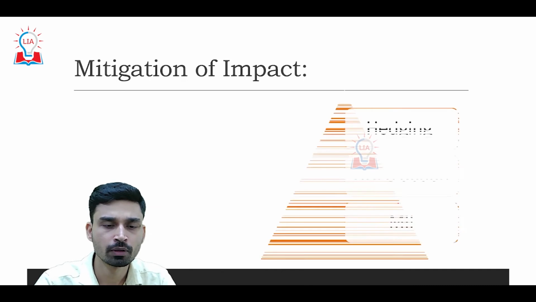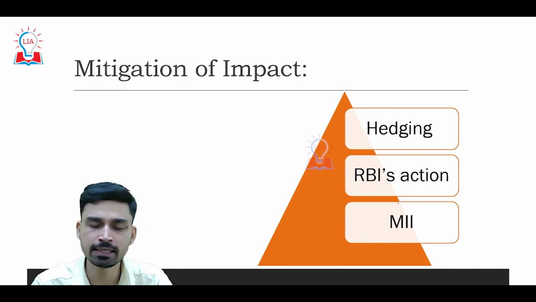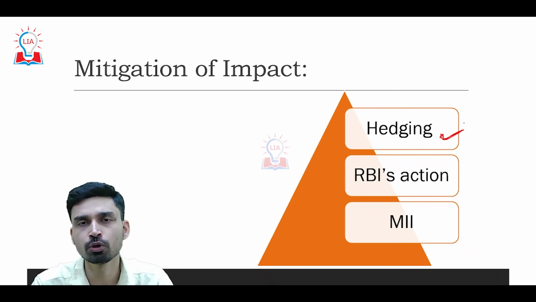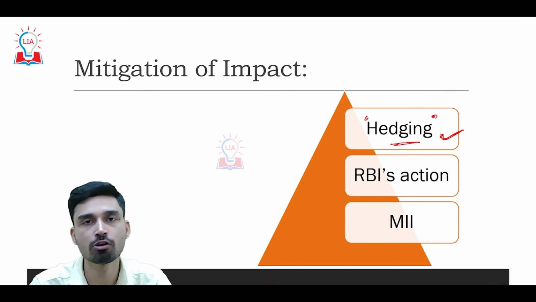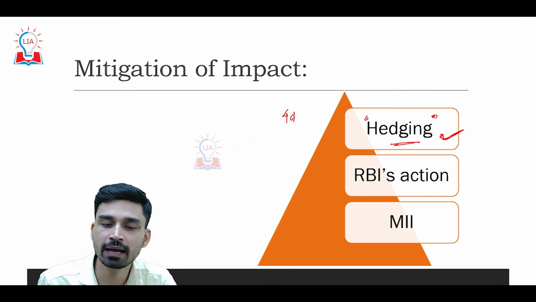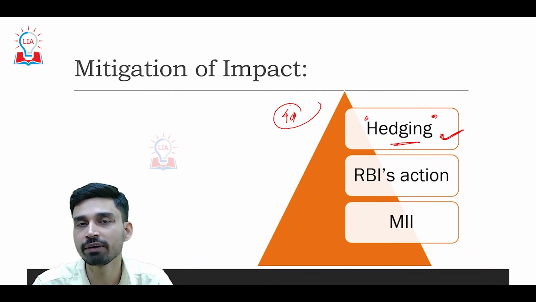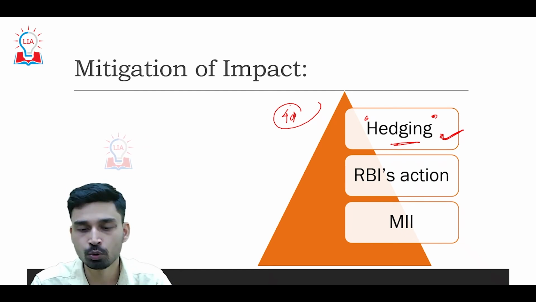Now, how to mitigate the impact of the depreciation of the Indian currency? The most important method adopted by companies, exporters and importers is hedging. However, the cost of hedging is also rising, and as of now it is at 4%. So this is something we also have to keep in mind: hedging is effective only when the cost of hedging is relatively lower, in the range of 1 to 2%.